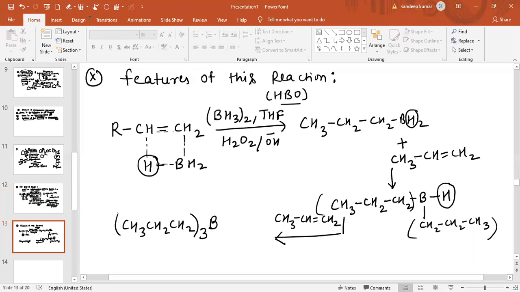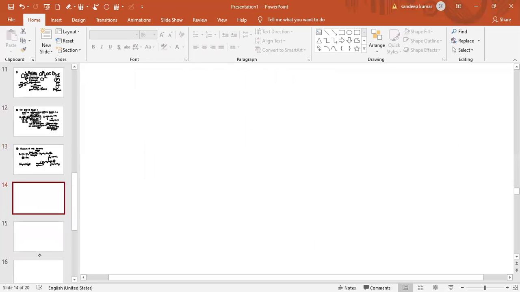Now see what happens. These are the steps followed till now. What happens now? This compound is like this. So we have obtained CH3, CH2, CH2 thrice B, and the reaction with H2O2.